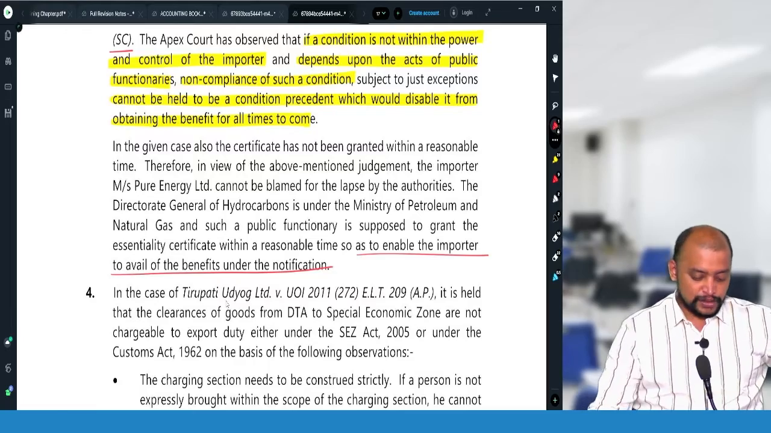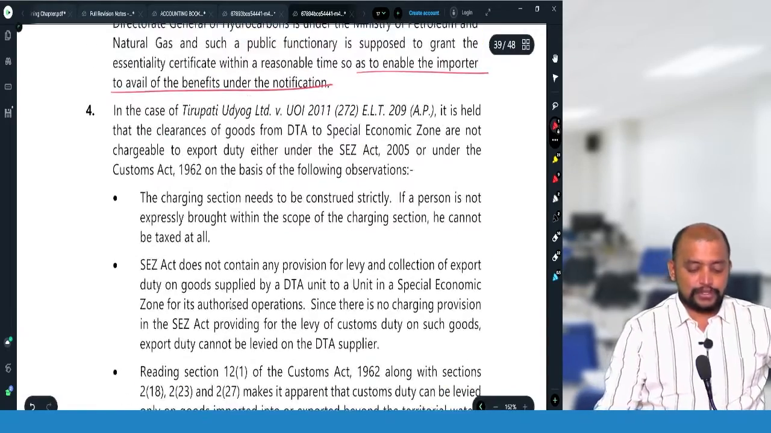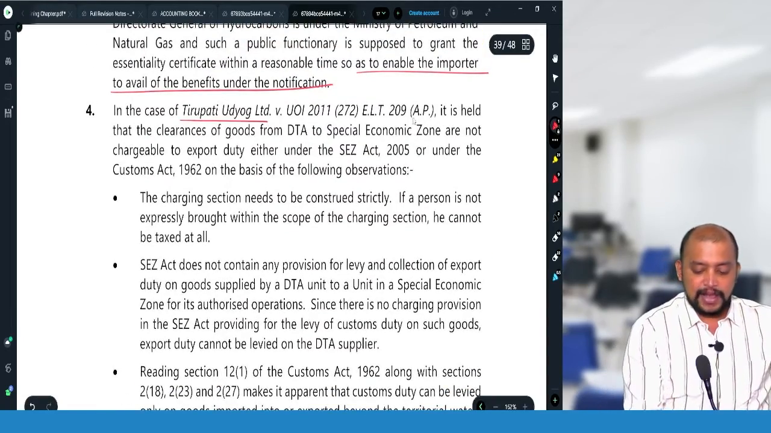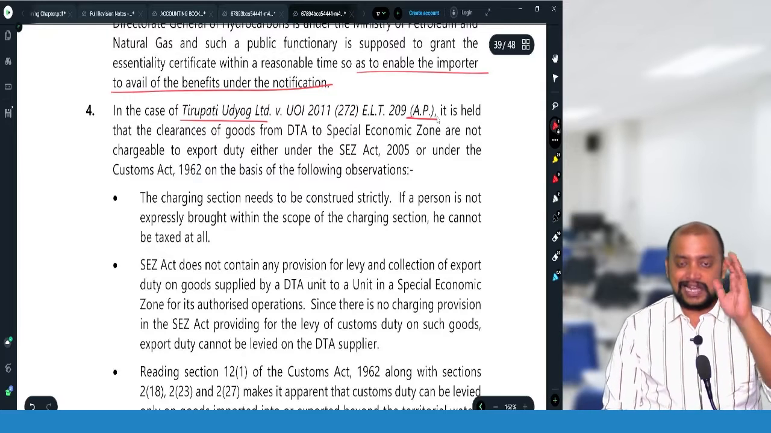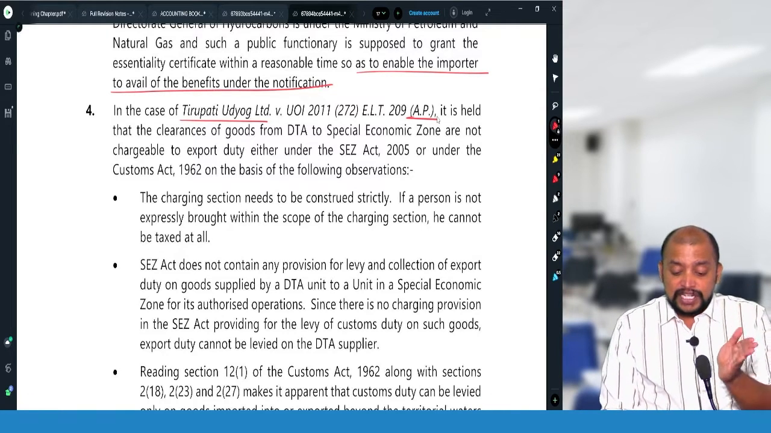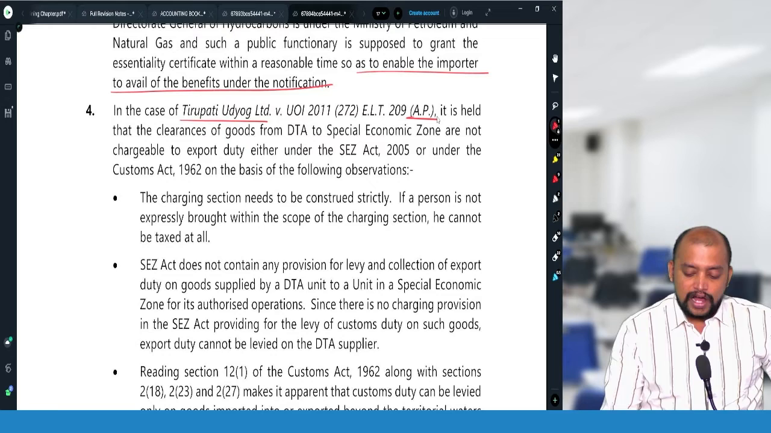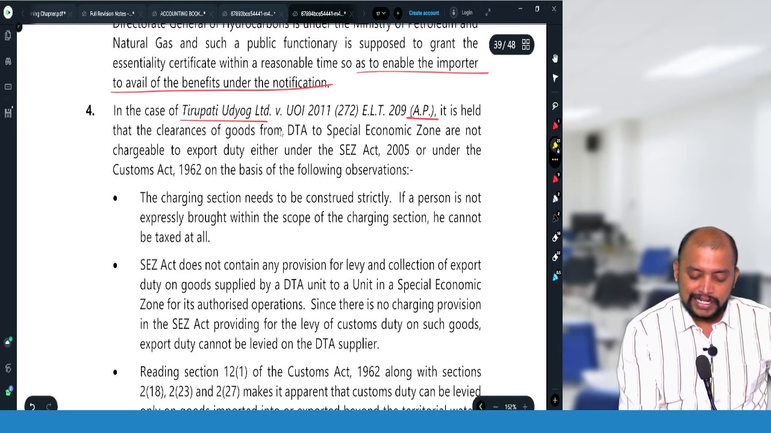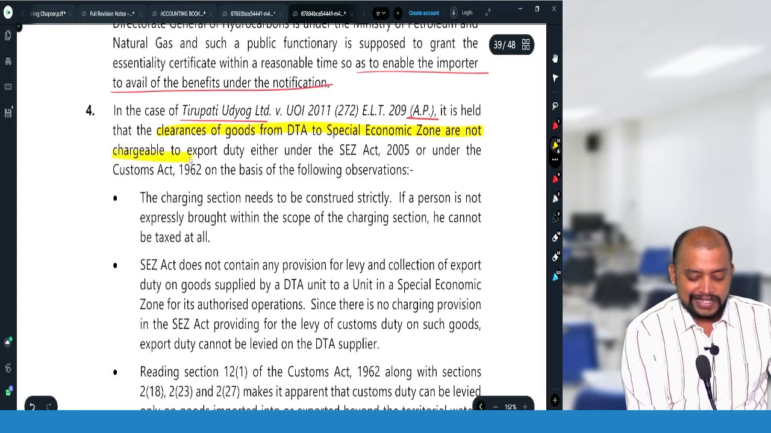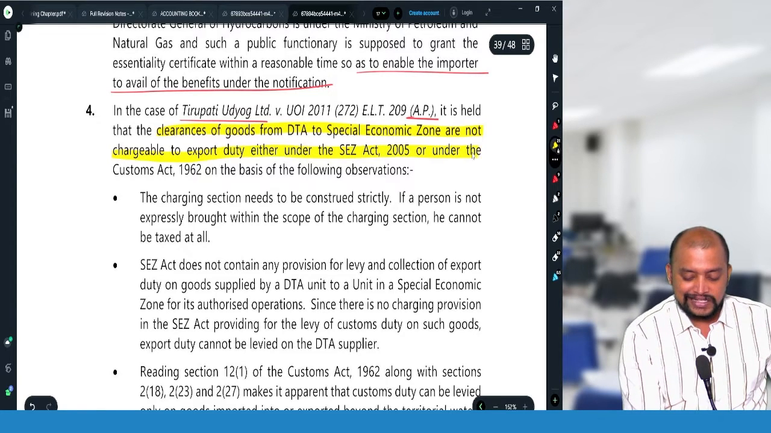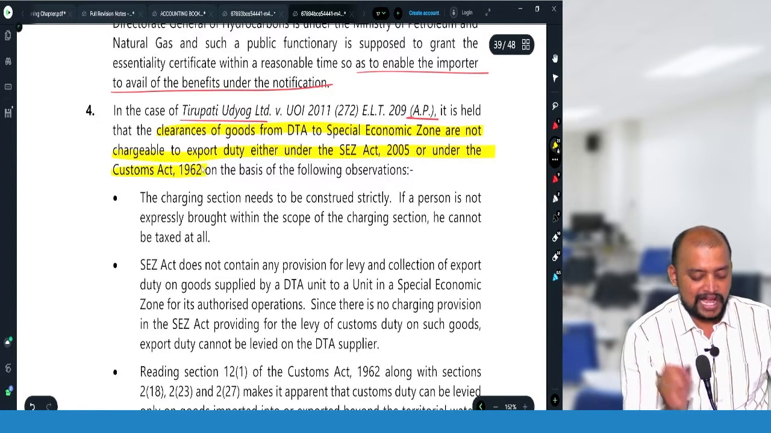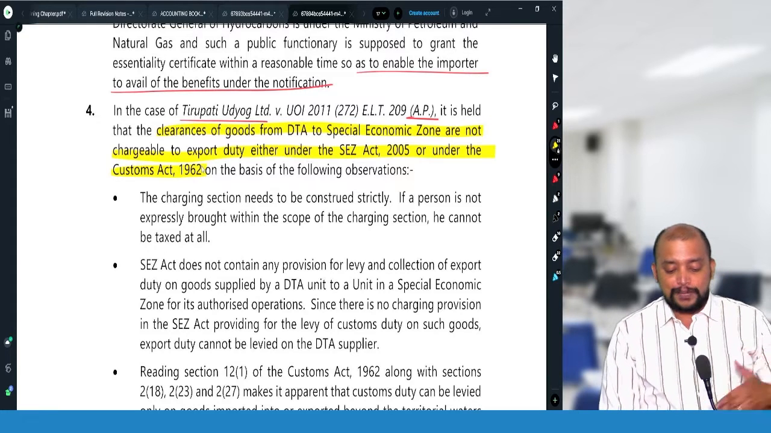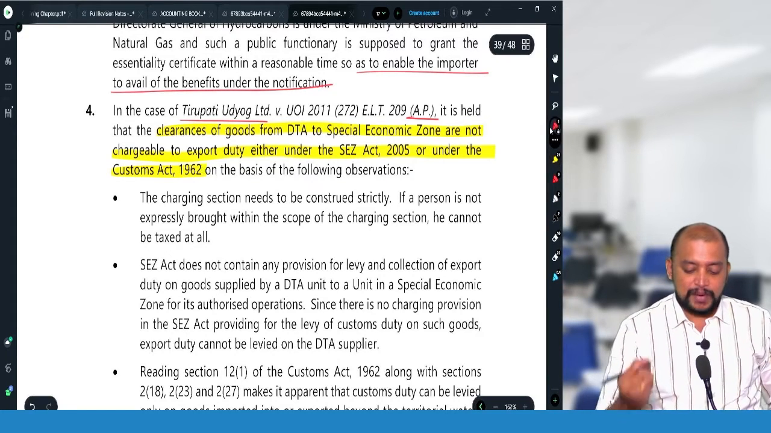Okay. So you can see this in the case of Tirupati Udyog Limited, AP High Court case, it is held that clearances from DTA to SEZ are not chargeable. Clearances of goods from DTA to SEZ are not chargeable to export duty either under SEZ Act or under Customs Act. Okay. So on what basis? They have given some observations.